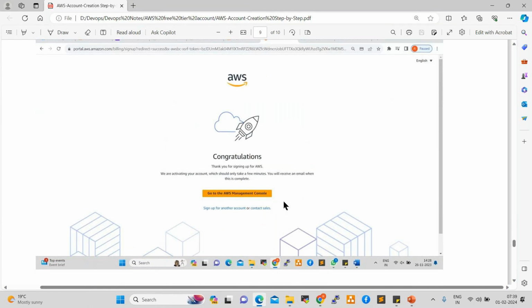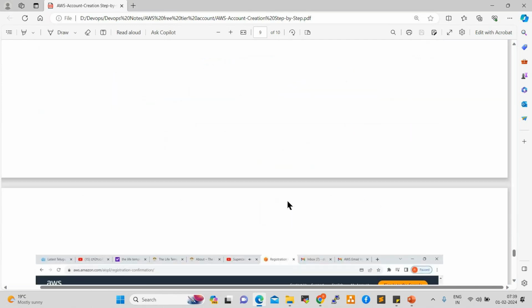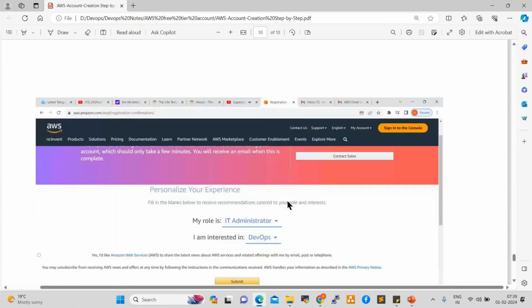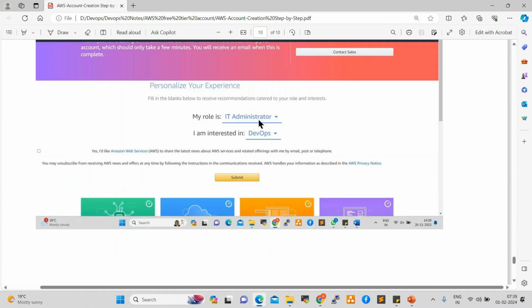After that, you need to select your role, whatever role you can select here: IT administrator, I'm interested in DevOps or cloud, whatever. Select this, click on submit. That's it. After 30 minutes, the account will be completely activated.